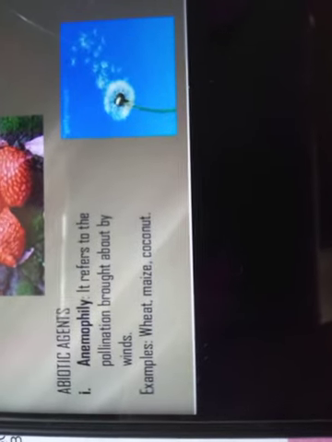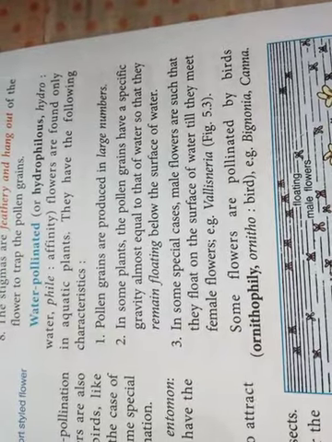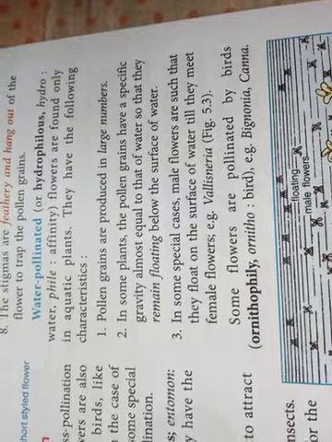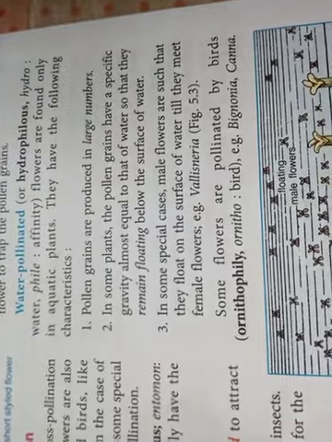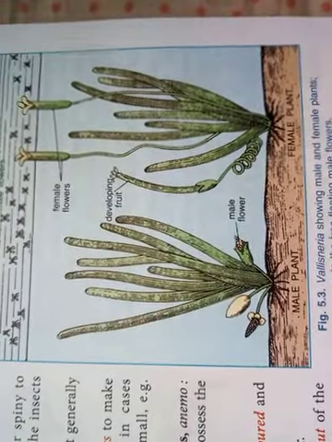Now let us see the abiotic agents. First one is anemophily. Anemophily is pollination which is brought about by wind. Examples of such flowers are wheat, maize, coconut, etc. Next is hydrophily, which is also known as water pollination, or hydrophilous flowers. These are found only in aquatic plants. You can see here the example of Vallisneria in figure 5.3 in your book.